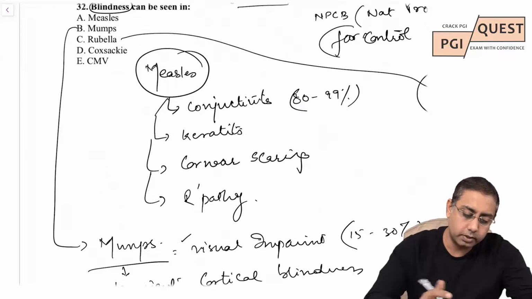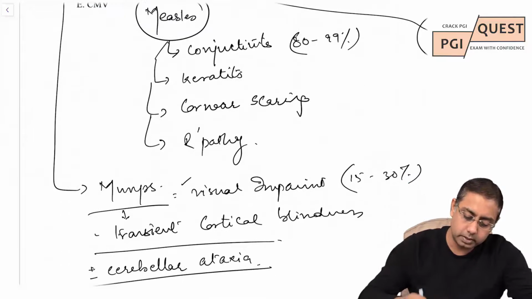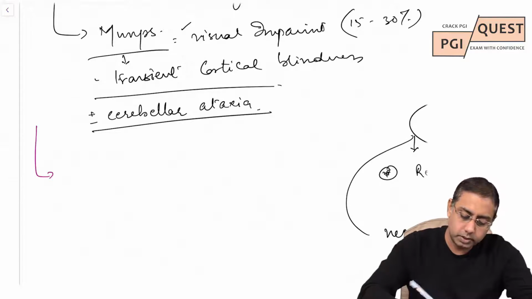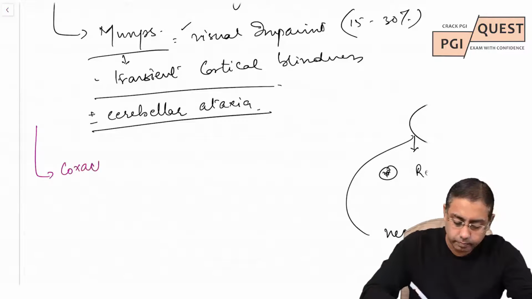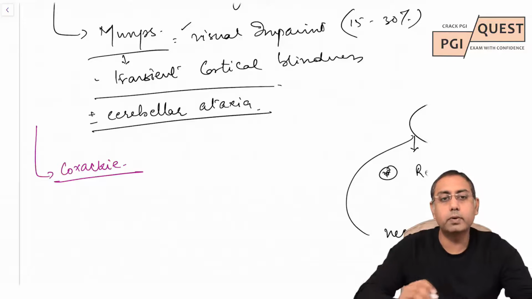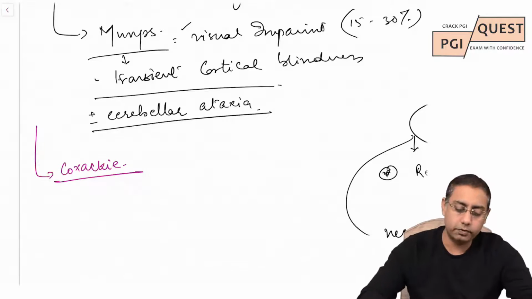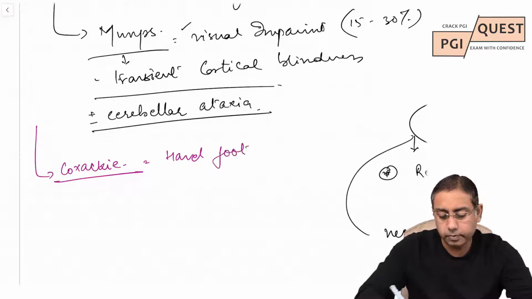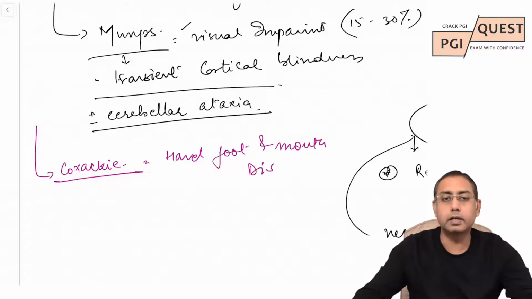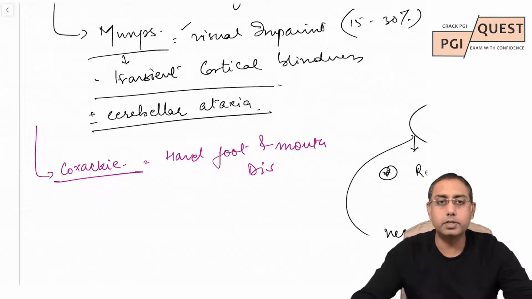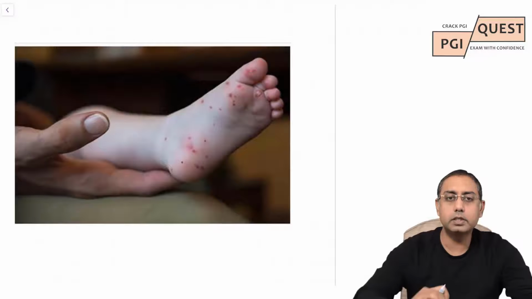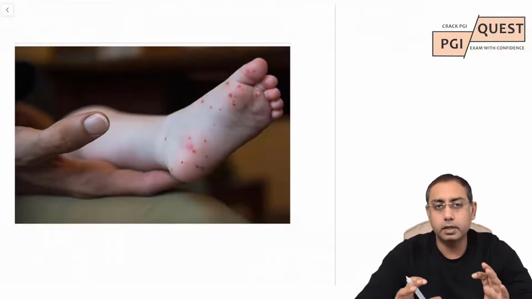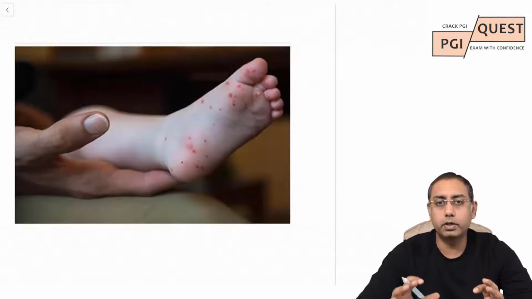Let's talk of another thing, that is Coxsackie. Coxsackie virus is known to cause hand, foot and mouth disease. This virus will cause a feature like this. If you see this picture, it shows a clear picture of hand, foot and mouth disease.